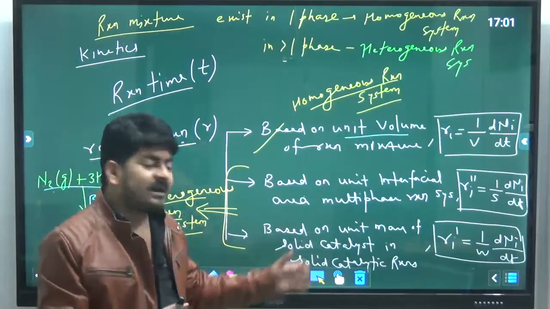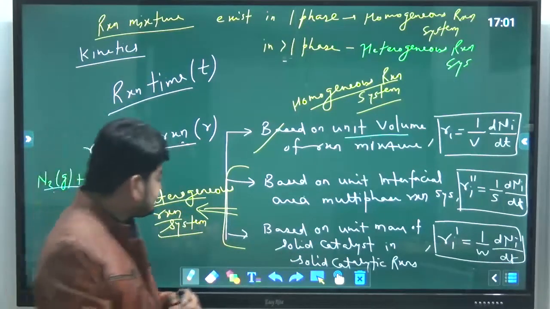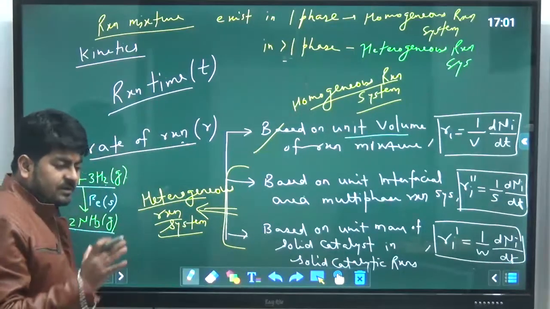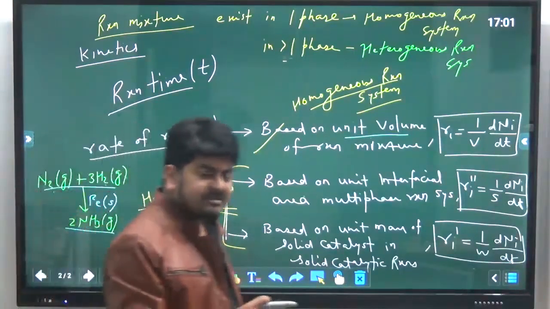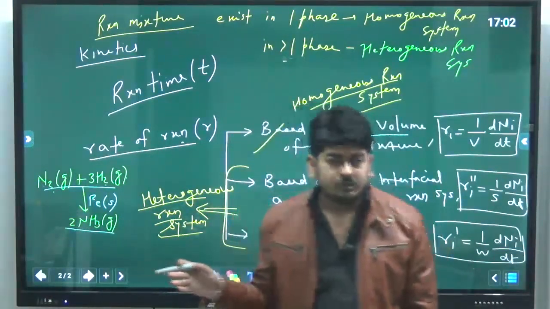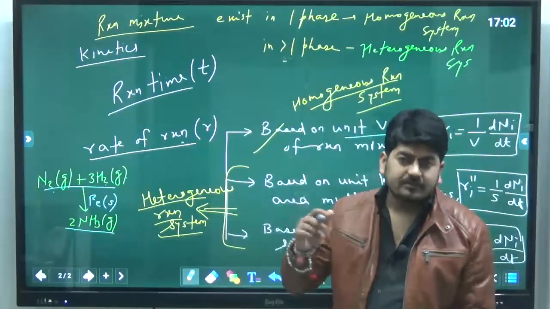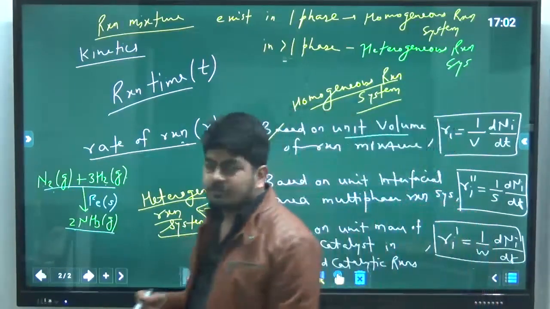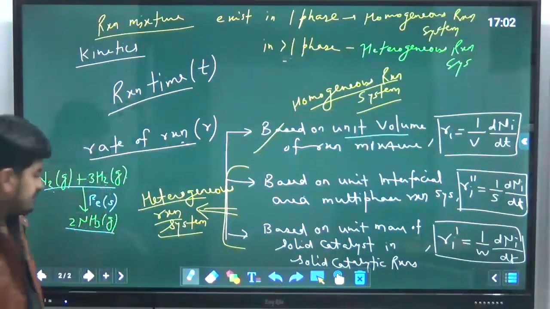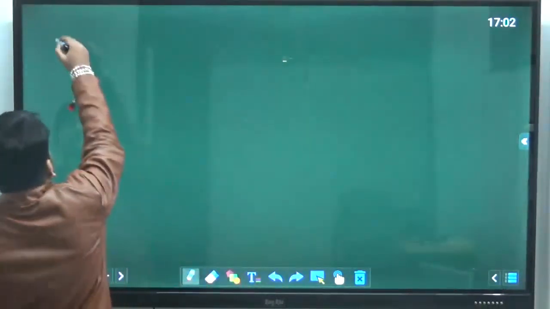That's why the third method is also used only for heterogeneous mixture, not for the homogeneous. So first we will talk about the homogeneous reaction system, because in your CRE I told you that the total weightage is about 10 to 12 marks, and the weightage of the homogeneous part is about 8 to 10 marks, and for heterogeneous it is only 1 to 2 marks. So the main focus will be on the homogeneous reaction system. So let's start our discussion about the homogeneous reaction system.